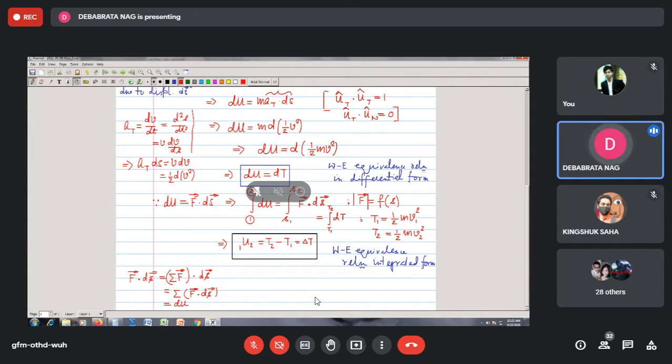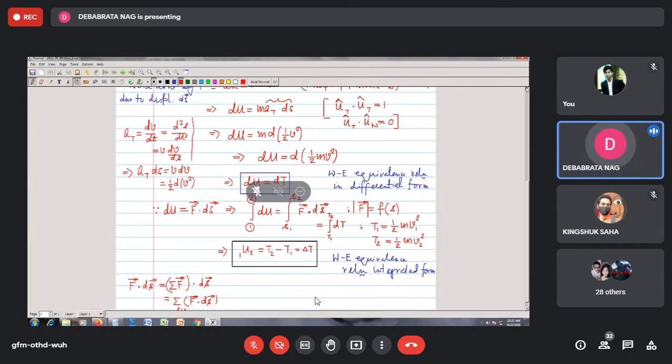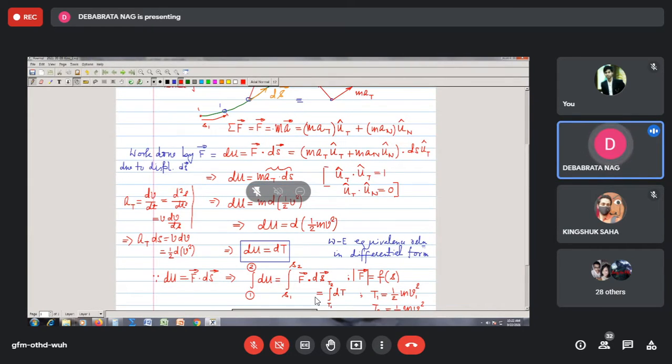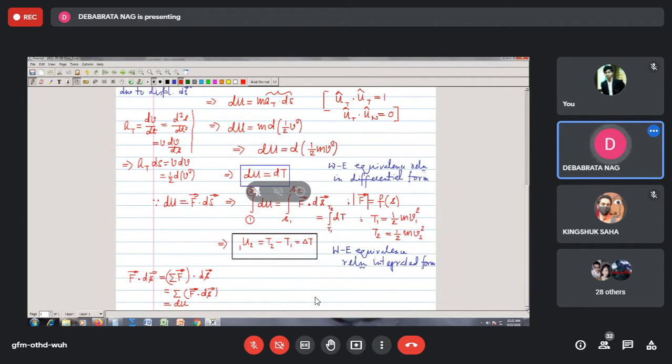Actually, there is a difference between Newton's method and this method. This method comes from Newton's principle, because we have applied Newton's equation here, so it is derived from Newton's second law of motion. But it has certain advantages.